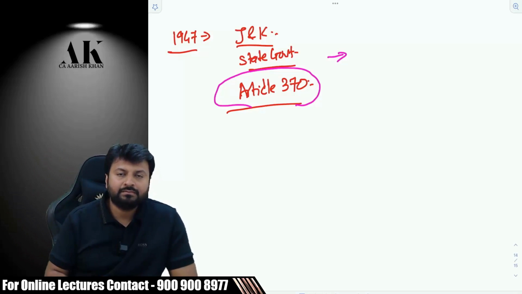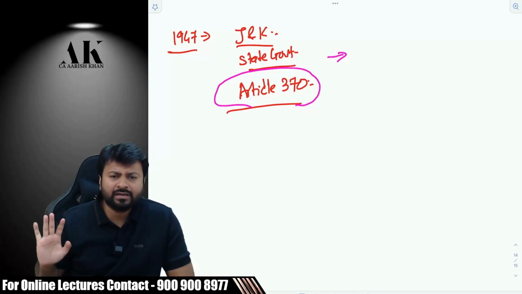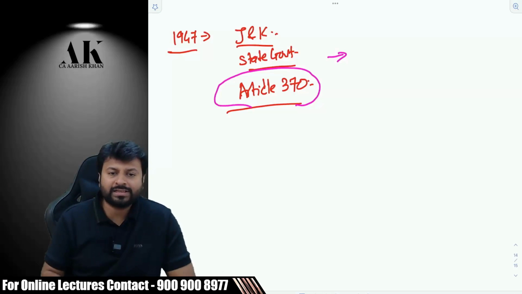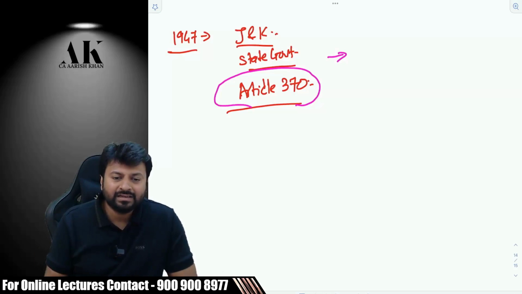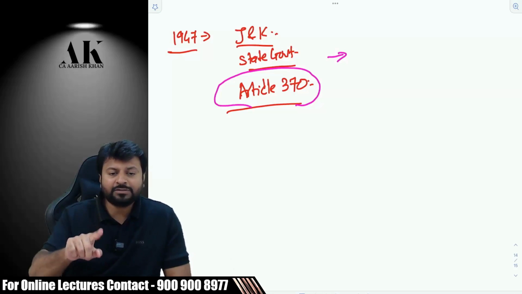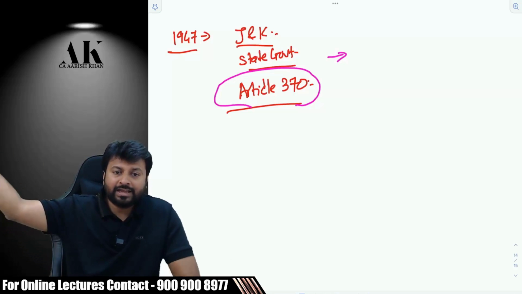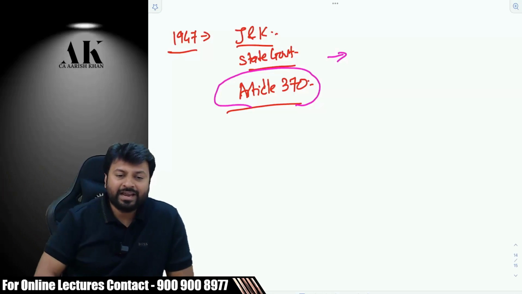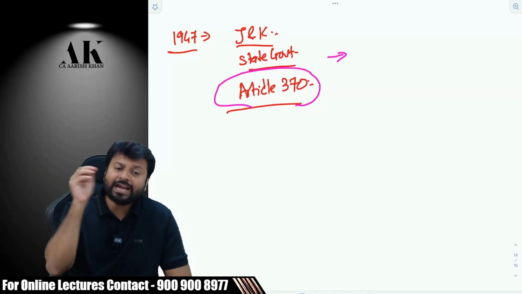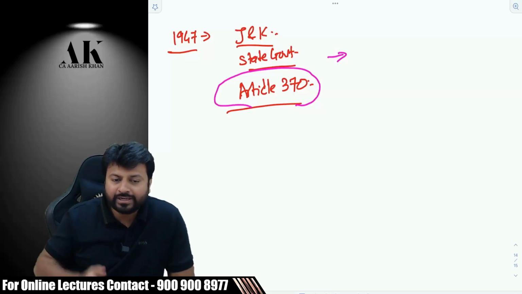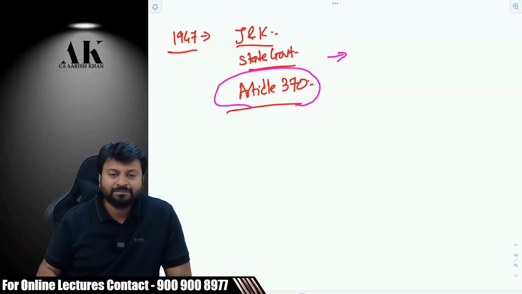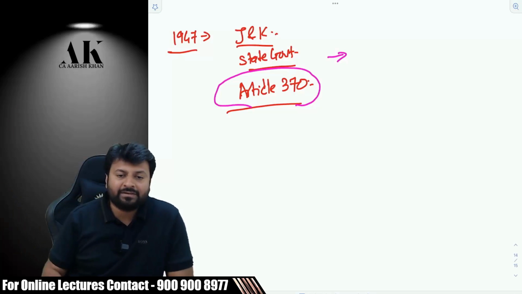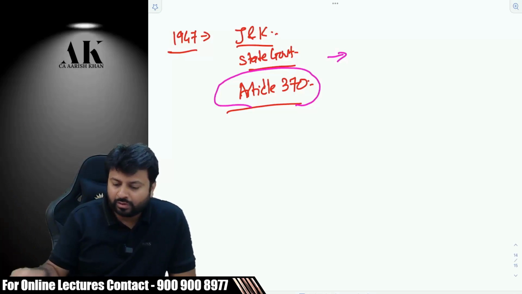For example, if a law is passed in Delhi, then it is applicable to the whole country. In Maharashtra, they don't have to come once again. In Tamil Nadu, they don't have to come once again. In Kerala, they will not come once again. But in Jammu and Kashmir, they have to go again, and they have to take the approval of J&K state government. And if J&K state government gives approval, then only that law is applicable to J&K. So it's a double filtering. I hope you understood. One at center level, one at state level, right? So 1961 came.